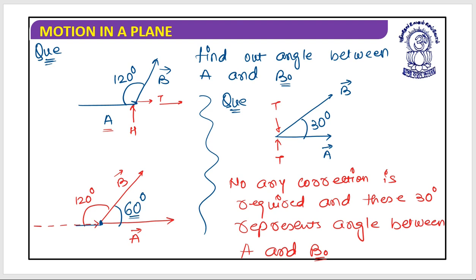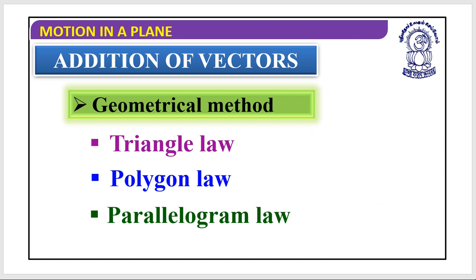So now I can say that you can find out how the angle between two vectors can be calculated and measured, and that can be calculated by you guys. Yes, so let's move to the next topic, and that is addition of vectors. From here we are starting vector algebra. From here we are beginning vector algebra.